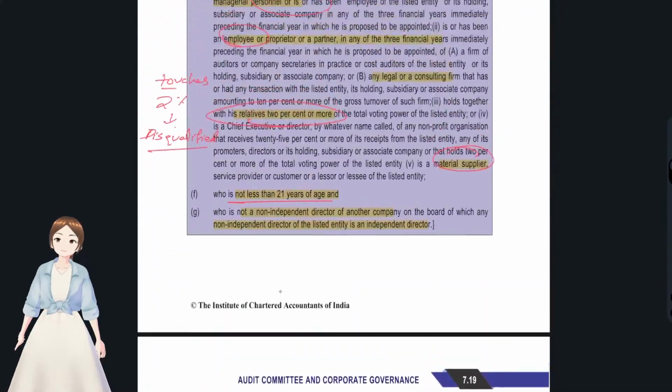And this last point, see, I forgot to say this last point. And who is not a non-independent director of another company, of which any non-independent director of the listed entity is an independent director. Okay, what they were saying here is, you see here, there's a company A, there's a company B. There is a non-independent director in company A and a non-independent director in company B. They're related, mostly the same.